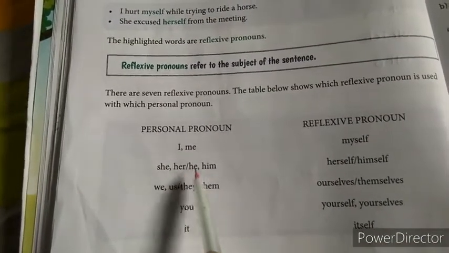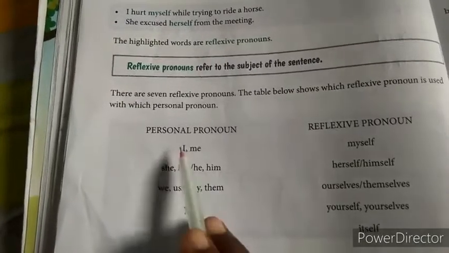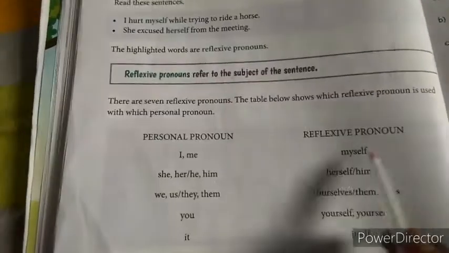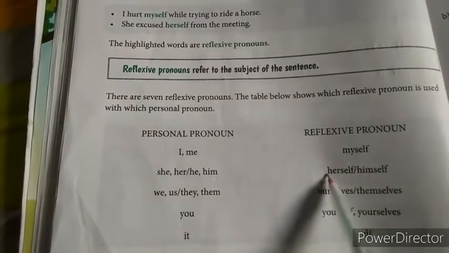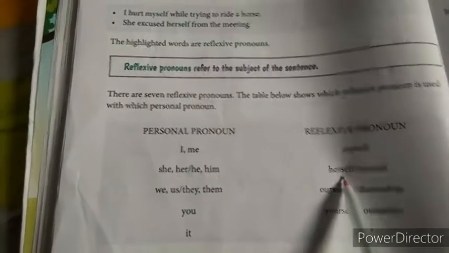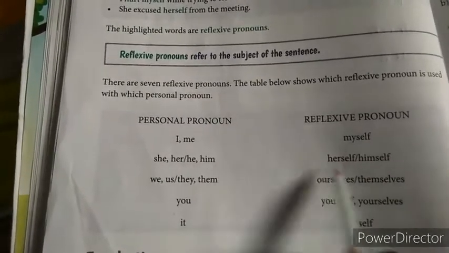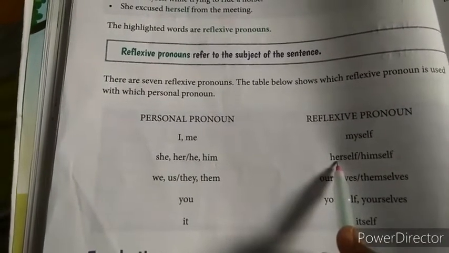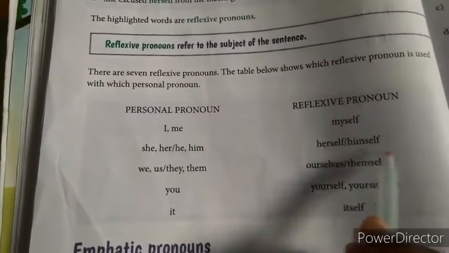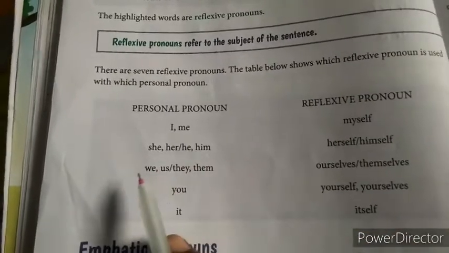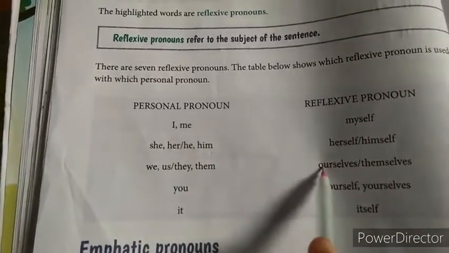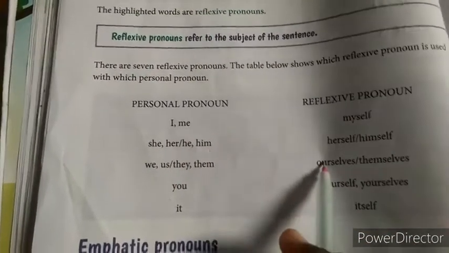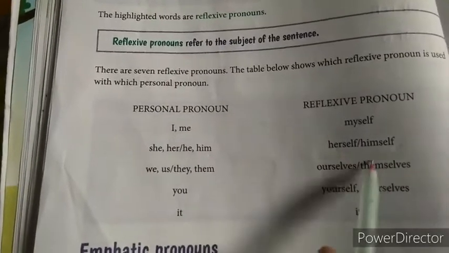She, her, he, him are personal pronouns, and we use she, her, reflexive pronoun herself. He, him, himself. Alright, means for a girl or female, herself, or for a male, himself. We, ourselves, we, us, ourselves, they, them, themselves.